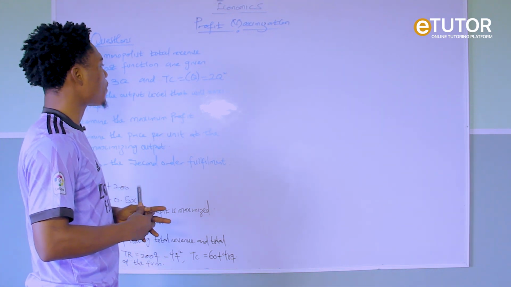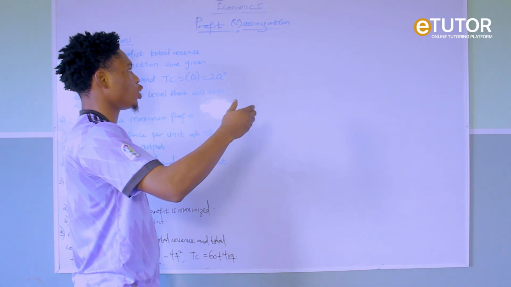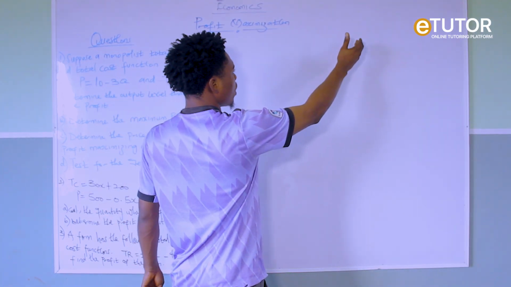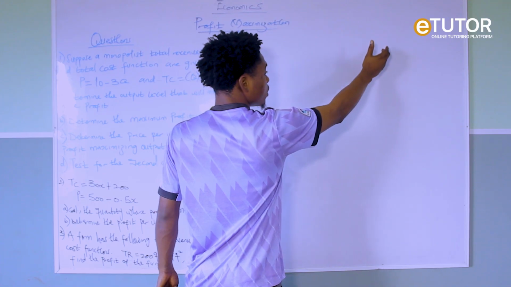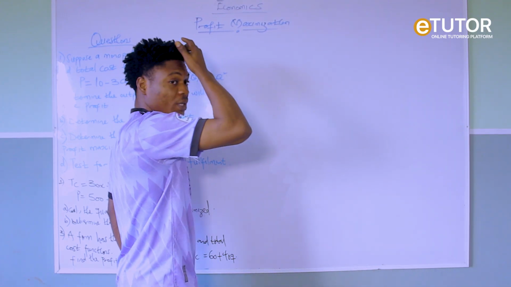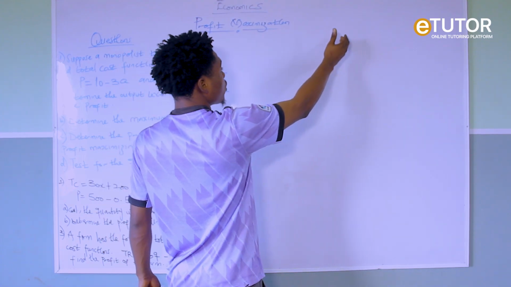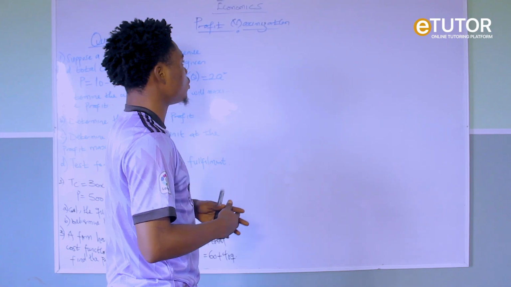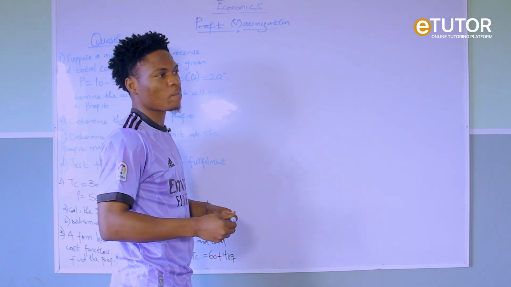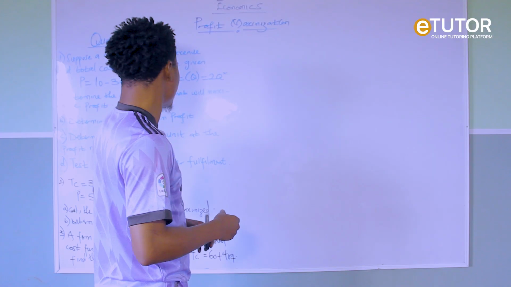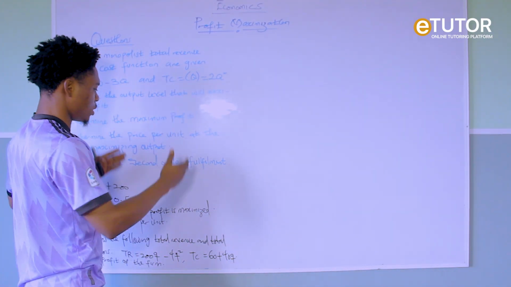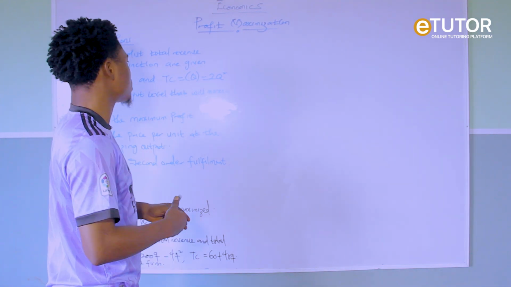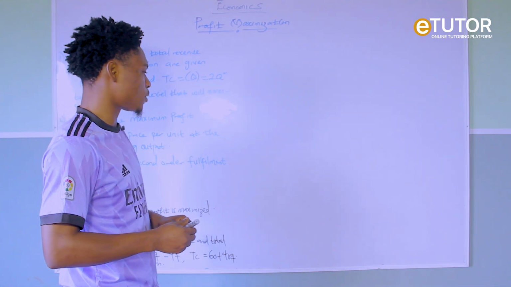There is a particular pattern of questions whereby you will be given your TR, your TC, your MR, your MC, and your quantity. Then from the table, you can answer your questions. I believe that once you can solve this, then you will not have problems with those ones. So let's start with the first question.